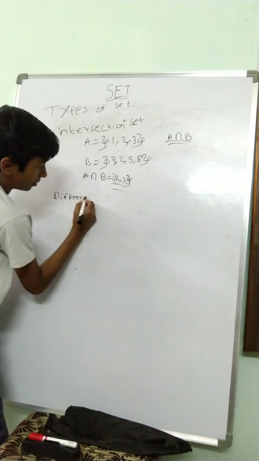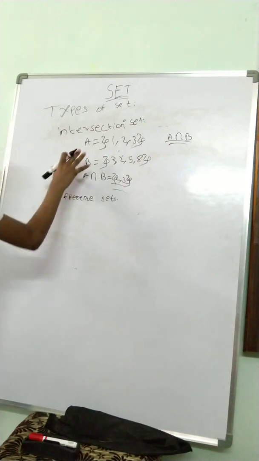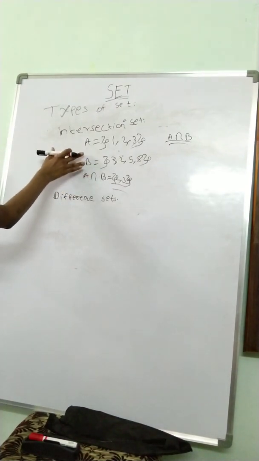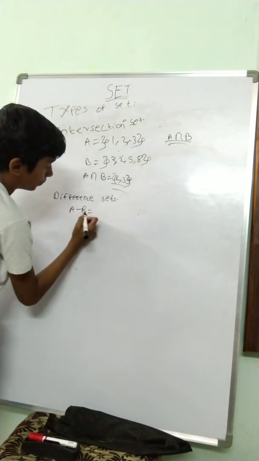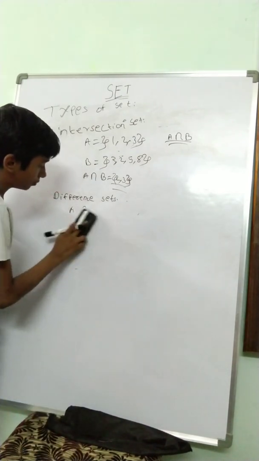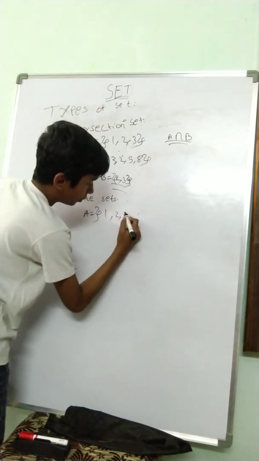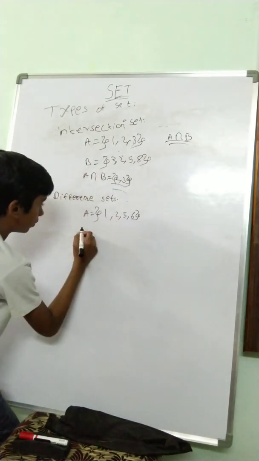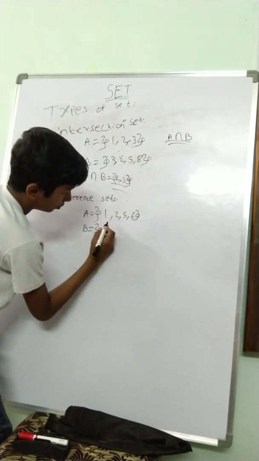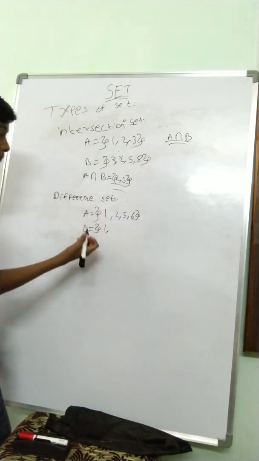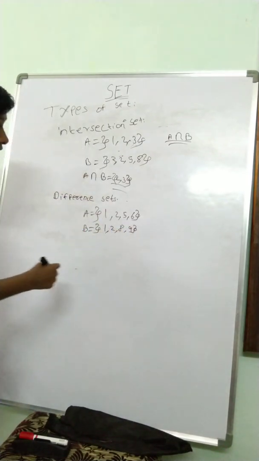So the next one is the difference. I think most of you know the difference as subtraction of the sets. Yes, subtraction. Now in the subtraction, we need to subtract one set from the other, but it's somewhat different. A minus B will be represented like this. So let's take a set A which has some elements 1, 2, 5, 6, and then we'll take set B which has some more elements, we have 1 here, right? So 1, 2, 8, 9.